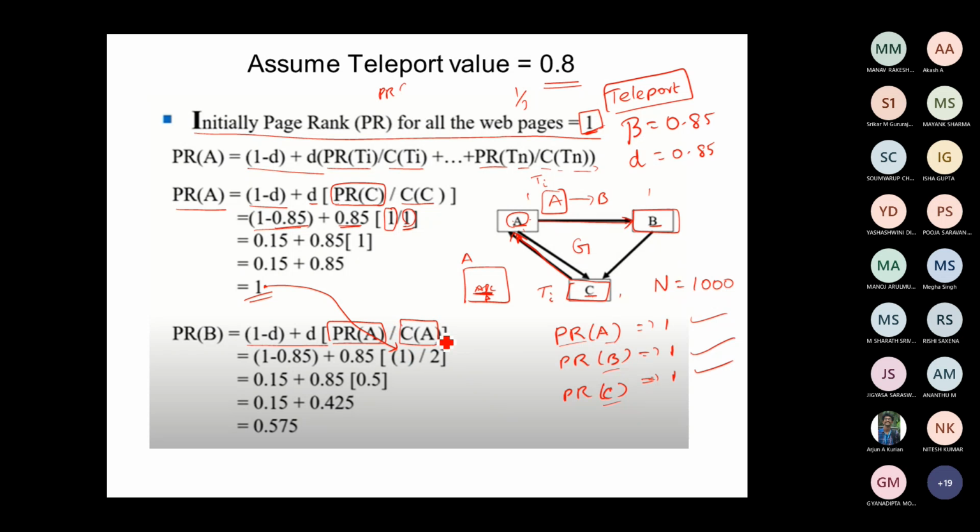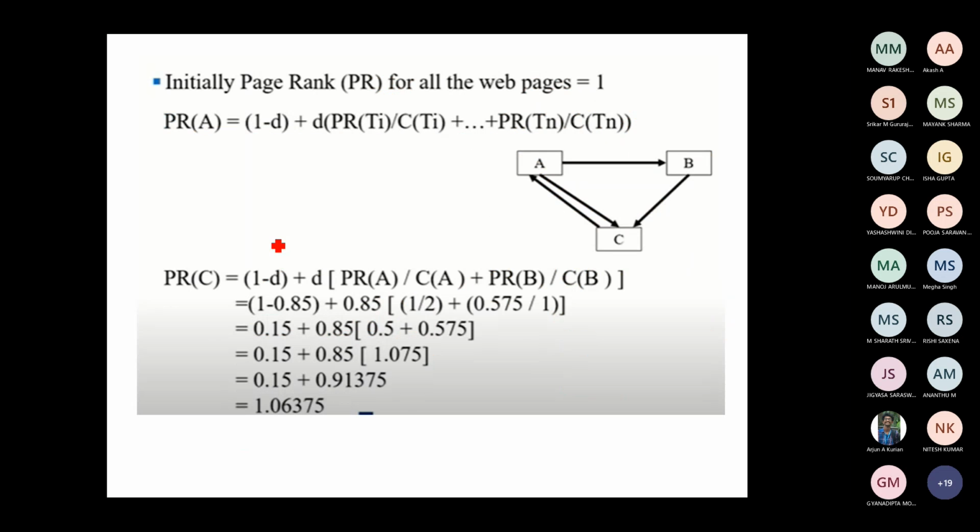Okay, so what is C of A, which means how many outlinks are there from A? A is my T1. How many outlinks are from A? I have A to B and A to C. Two links are there. So divided by 2. You understand? So you have to calculate. This is the PageRank of B. Okay, now PageRank of C.